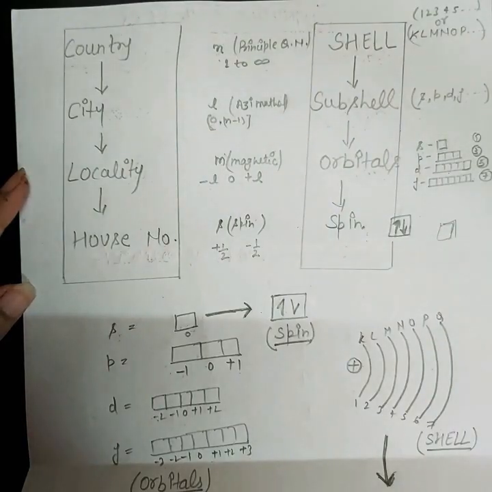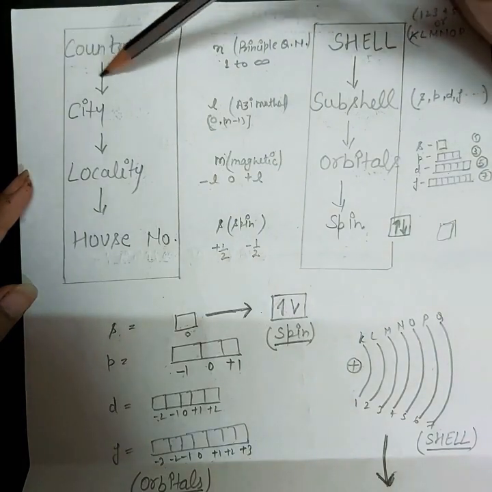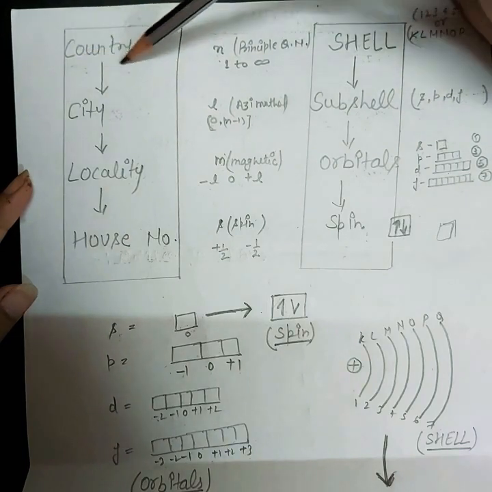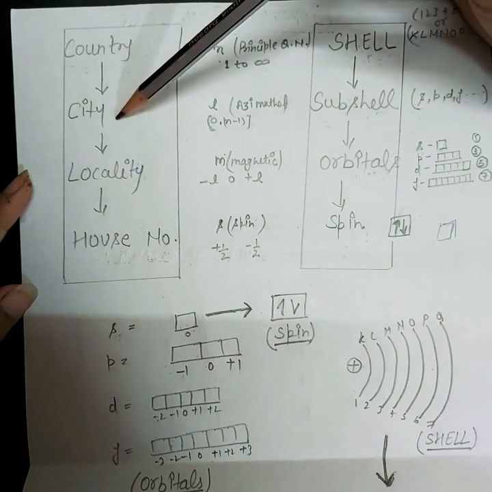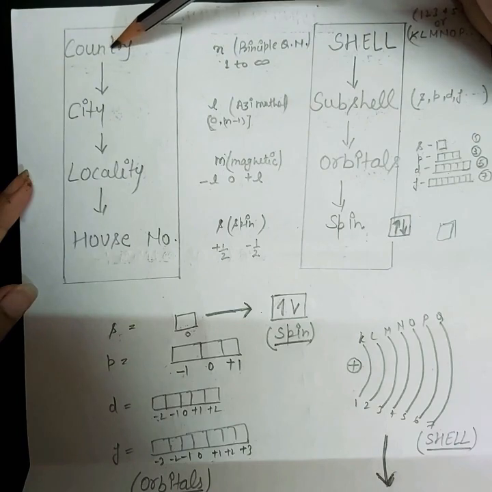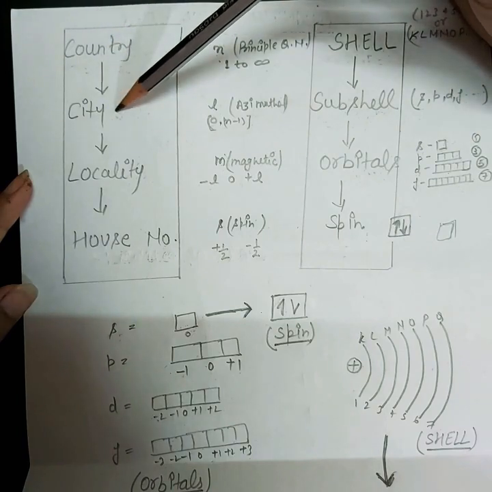Now to know more about the quantum number, let's take an example. Suppose we want to find a particular person in the world. So what will we do first? First of all, we have to find the country. After knowing the country name, will it be enough? No. After knowing the country name, we have to find out the city to which he belongs, because the country name will not be enough, because every country is divided into many cities.